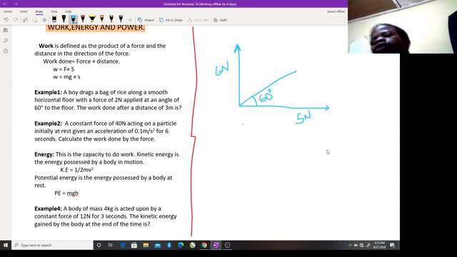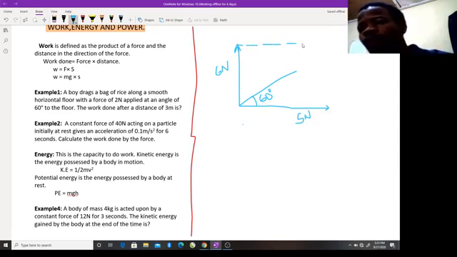You can calculate the resolution of the two forces. If I indicate a broken line here, I have something like this. I can decide to calculate the resolution of these forces.